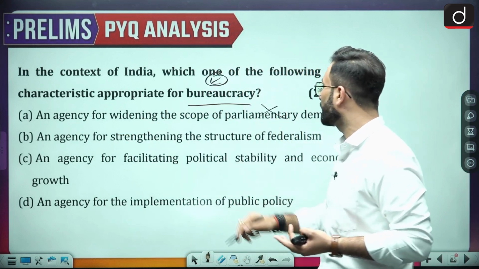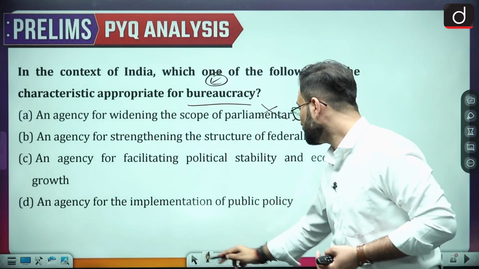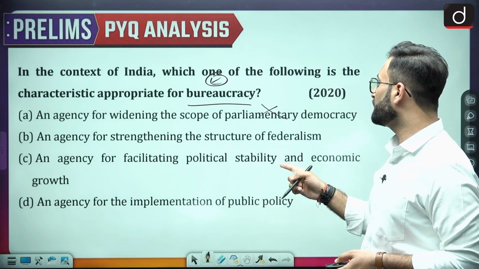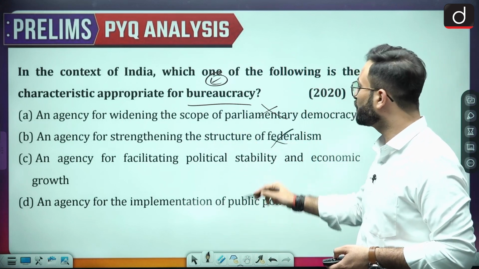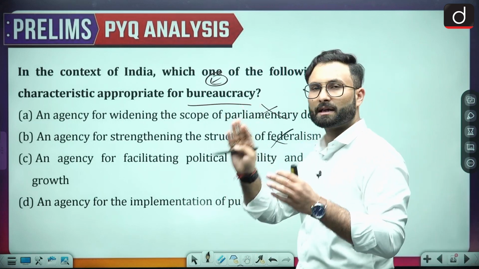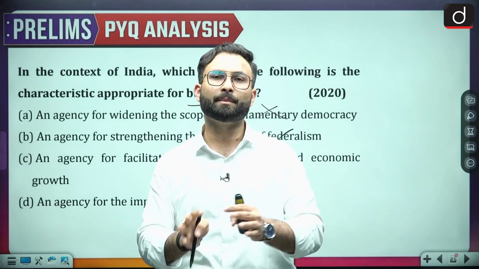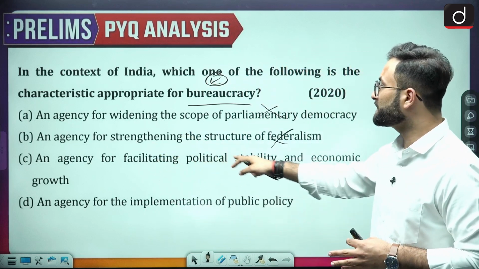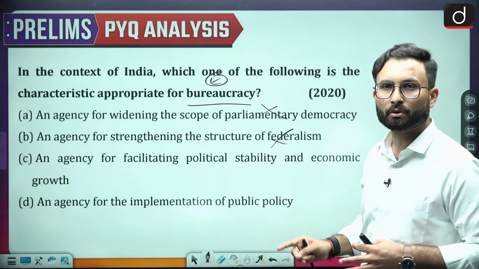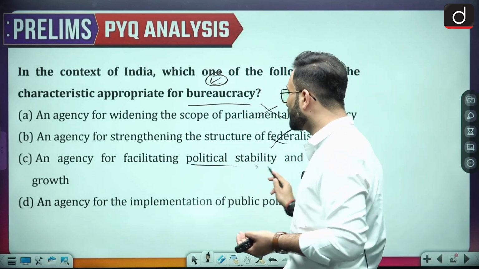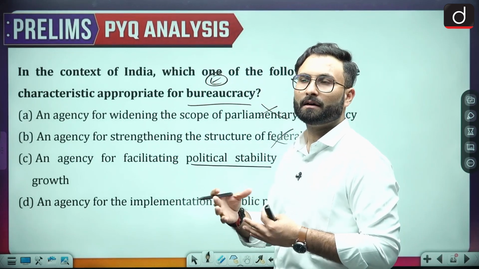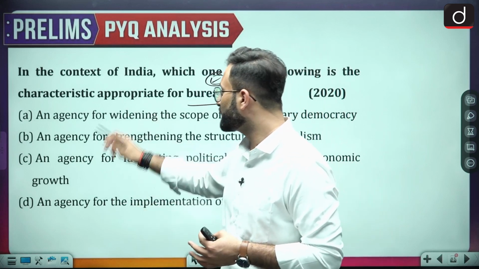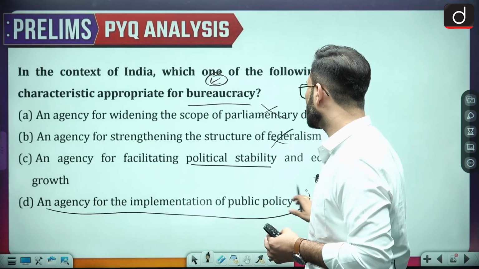So that is incorrect. Coming to the next one, here you can see an agency for strengthening the structure of the federalism. Again, that is also not true, because when we talk about the bureaucracy, it has one function, that is implementation of the law. Okay, so that is executive. An agency for facilitating political stability and the economic growth. Now that is also not true, because political stability is more like the government's function or the political parties' function. Then coming to the next one, an agency for the implementation of the public policy.